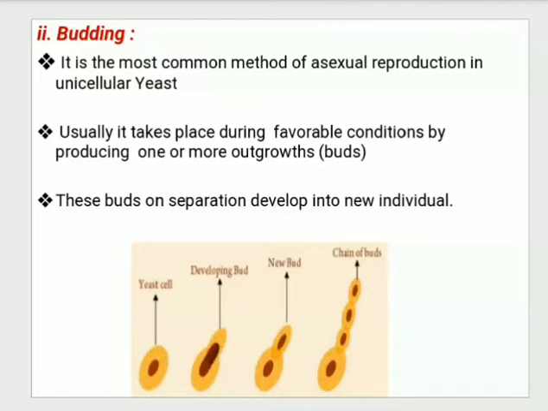Usually it takes place during favorable conditions by producing one or more outgrowths, that is, buds. Then this bud on separation develops into a new individual. In the third diagram, you will observe a new bud produced on top of that unicellular yeast cell, and that chain of buds continues, resulting in the formation of a new individual.